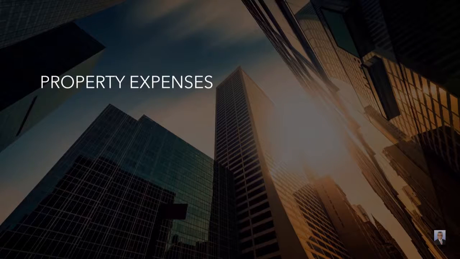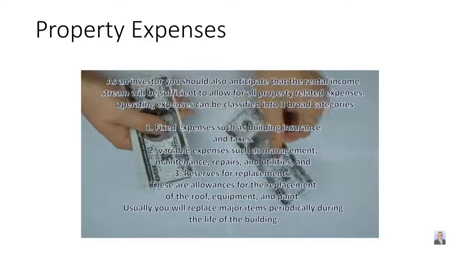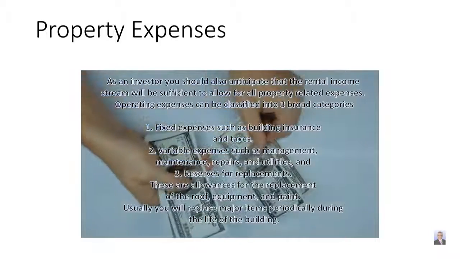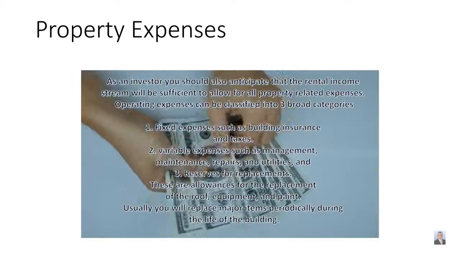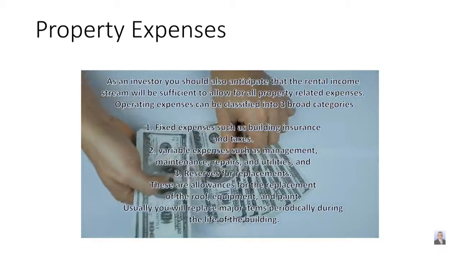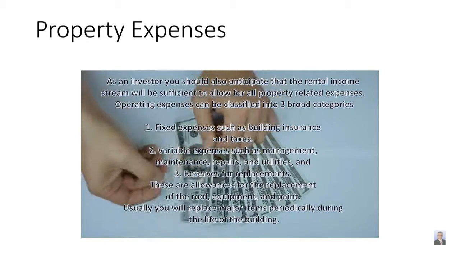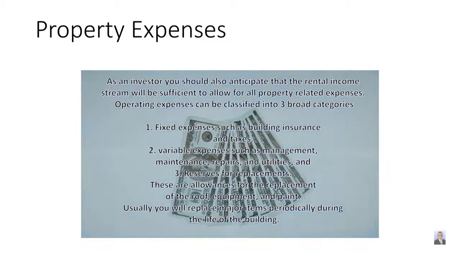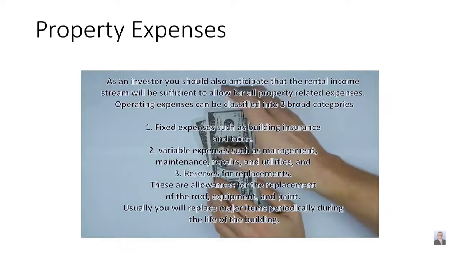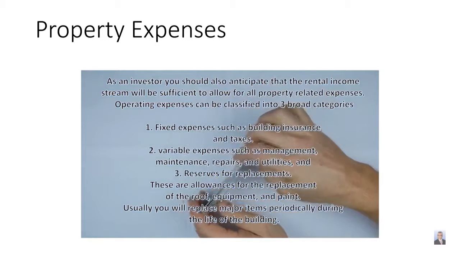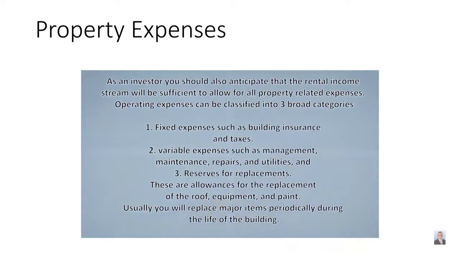Property expenses. As an investor, you should also anticipate that the rental income should be sufficient to allow for all property-related expenses. Operating expenses can be classified into three broad categories. Fixed expenses such as insurance and taxes. Variable expenses such as management, maintenance, repairs, and utilities. And reserves for replacement of the roof, equipment, and paint. Usually you will replace major items periodically during the life of the building.